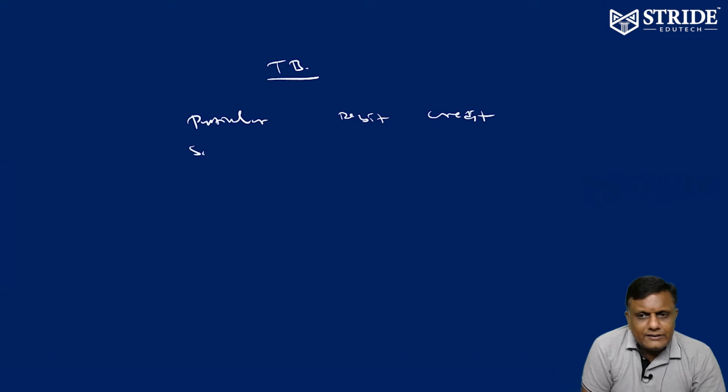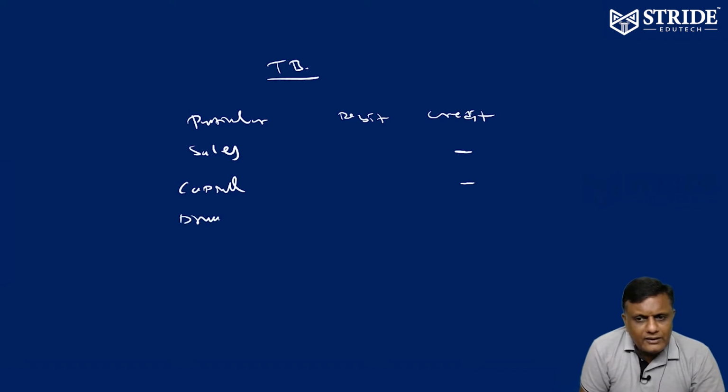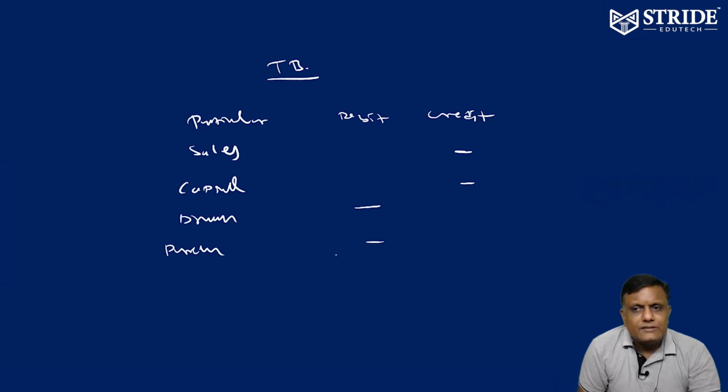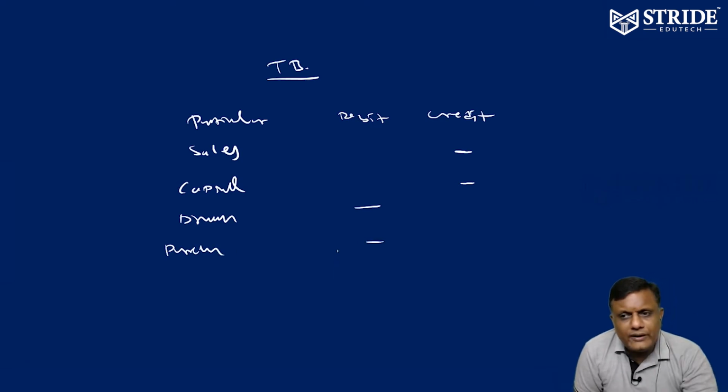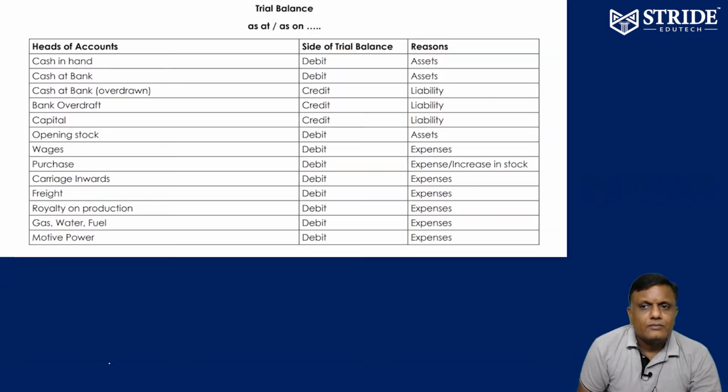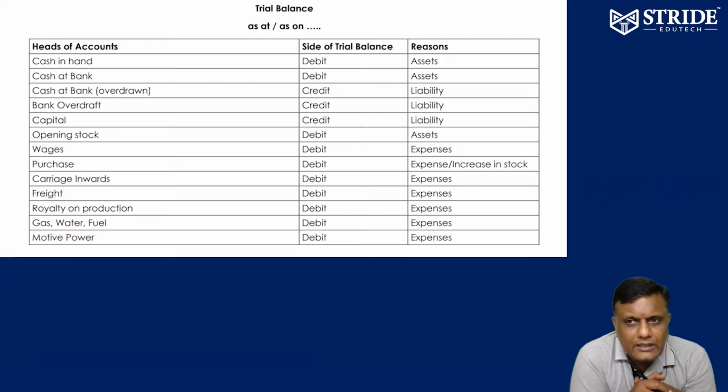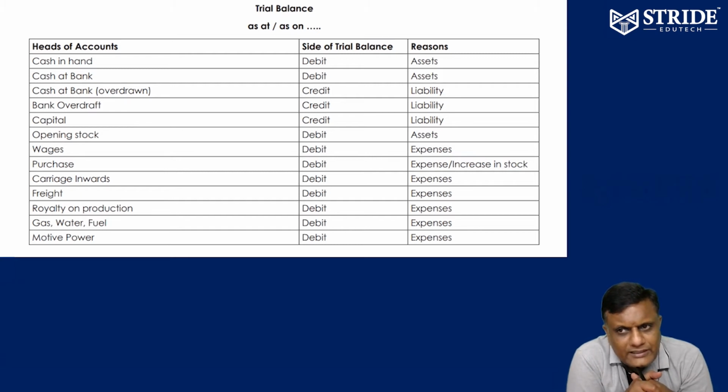For example, sales account is always credit. Capital account is always credit. Drawings, debit. Purchases, debit. Just like this, we have to say why it is debit and why it is credit. The reason for that we are going to see. Let's see trial balance as on, heads of account, sides of trial balance, reasons. Cash in hand.